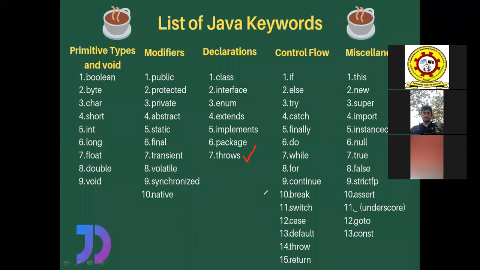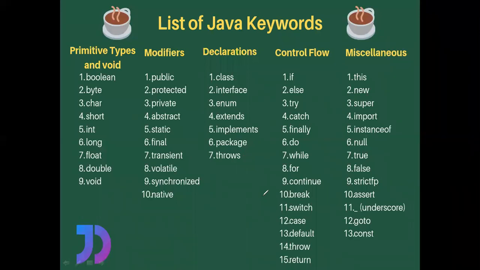And coming to the next one, the fourth type of Java keywords are called control flow keywords. What does control flow mean? All the control statements come under this control flow. For example, if, else, while, do while, break, continue, switch, case, default, etc. All of these come under control flow.